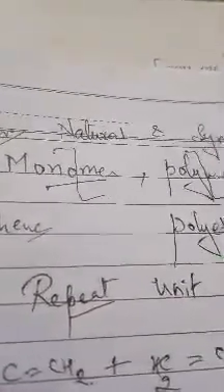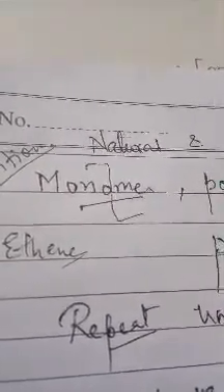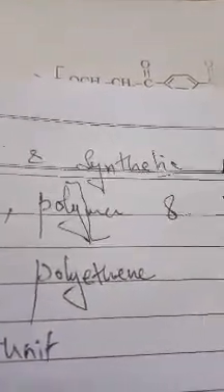First point. Note down. Write the definitions of monomer, polymer and polymerization. That is a full 3-mark question we have.